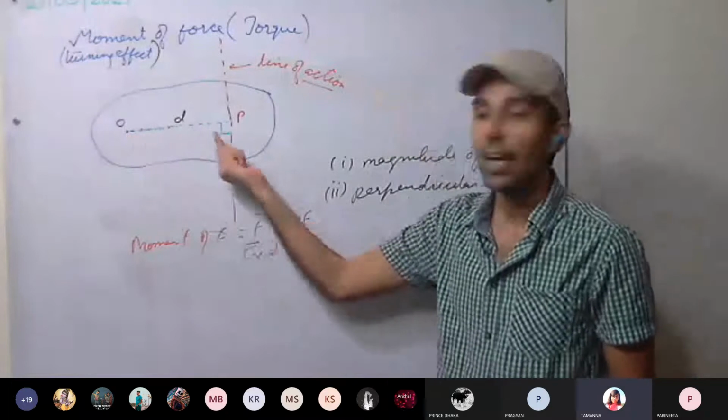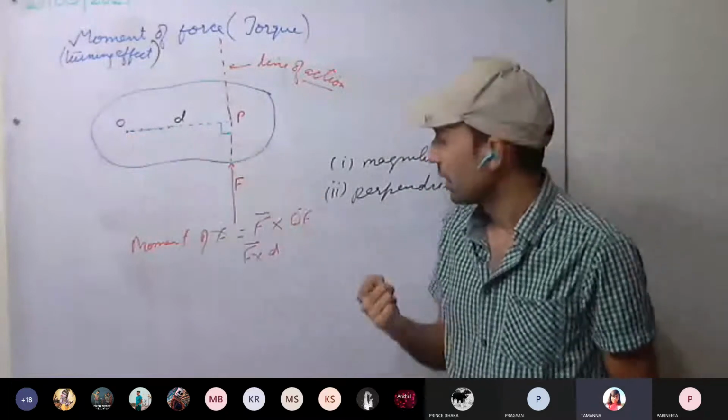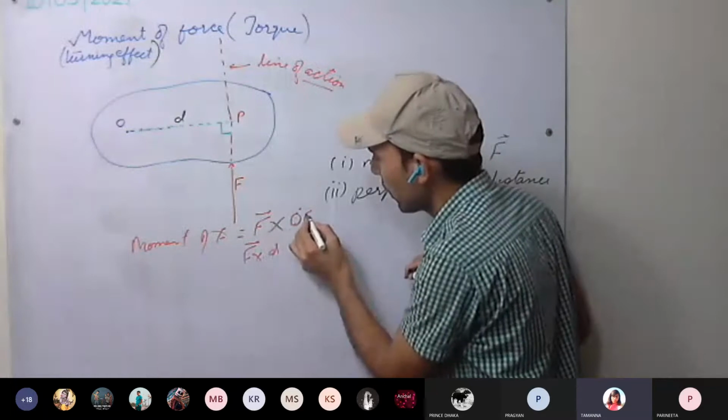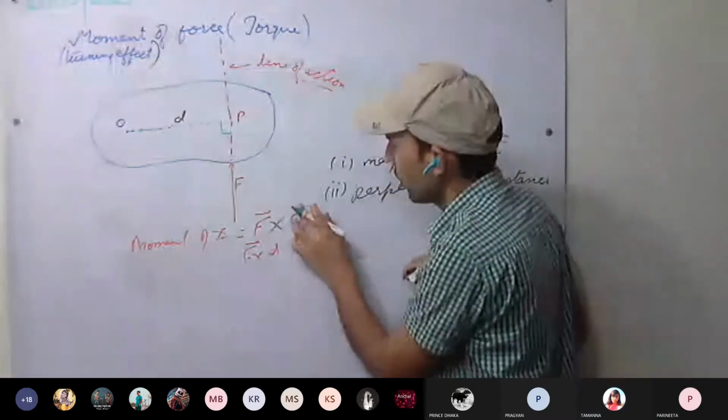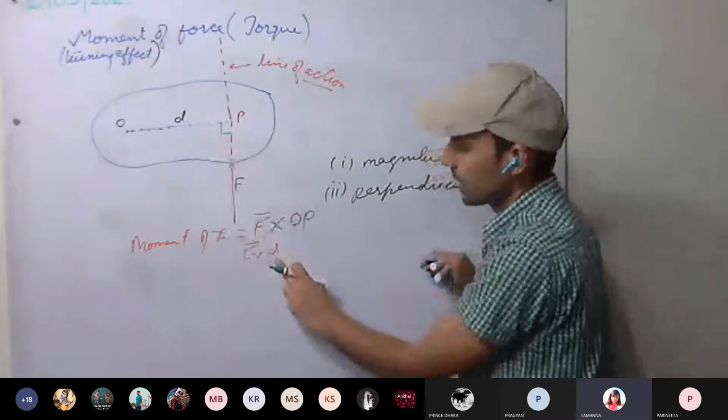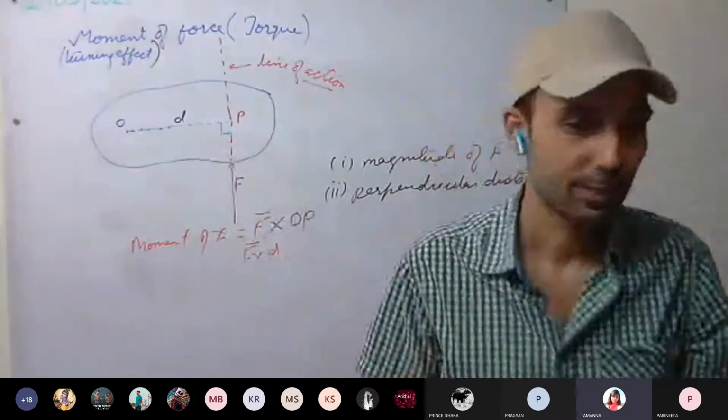Torque equals F into OP, where OP is the perpendicular distance, or we can say D.